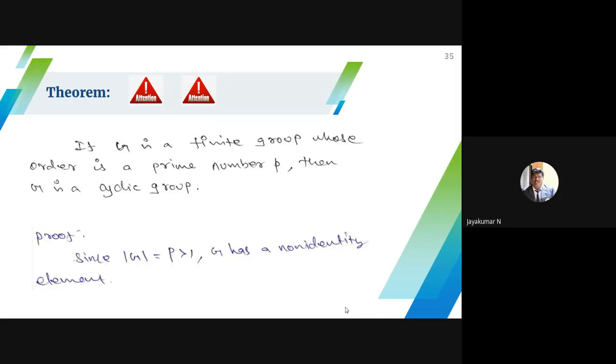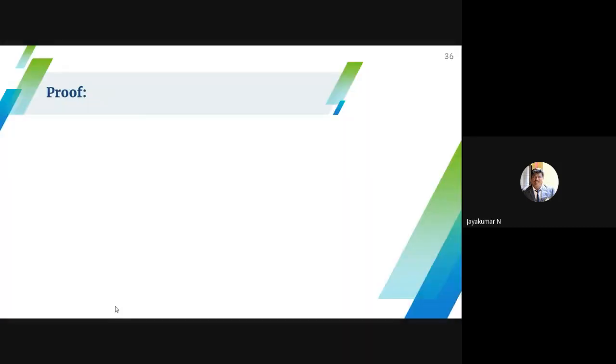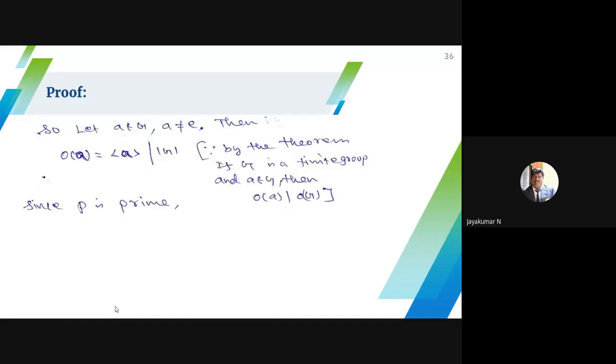Since the cardinality of G, that is the number of elements in G, is prime, we assume a finite group whose order is P. That means the cardinality of G is prime, which is greater than 1, because 1 is not a prime number. So G has a non-identity element. You cannot pick an identity element, because if you pick an identity element, you cannot generate the group. So I have to pick a non-identity element. Say A belongs to G, which is non-identity.